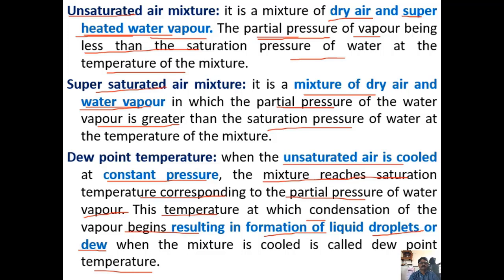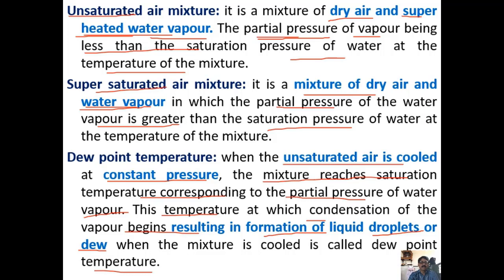So I repeat, in case of unsaturated air, it is a mixture of dry air and superheated water vapor. When this air is cooled, the temperature comes down and reaches the saturation temperature corresponding to the partial pressure of water vapor. Here the partial pressure is less, and actually the saturation pressure is more. So the temperature reaches the temperature corresponding to the partial pressure.